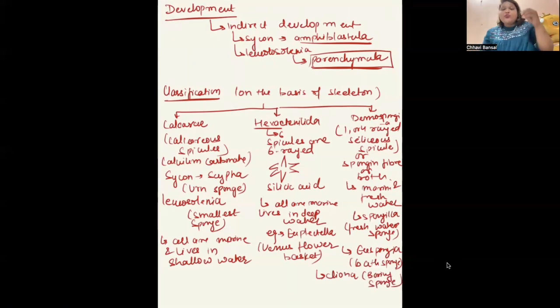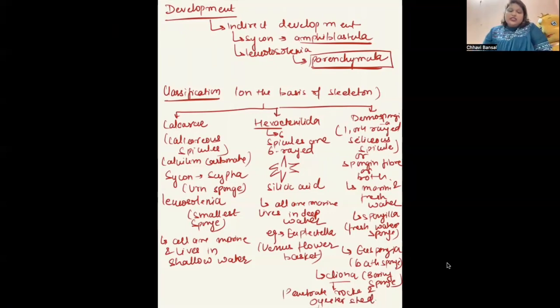No, boring means to bore, to make holes. So it can penetrate rocks and it can also penetrate oyster shells. That's why the name is boring sponge.